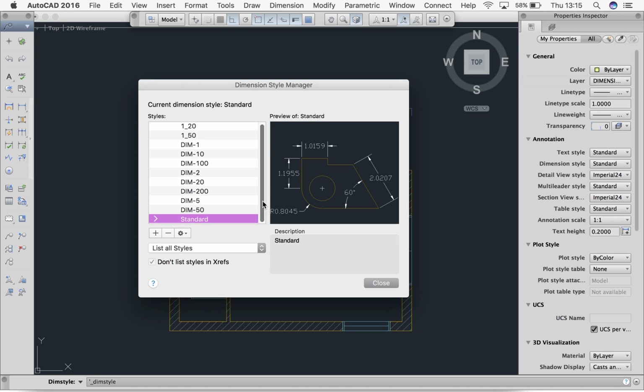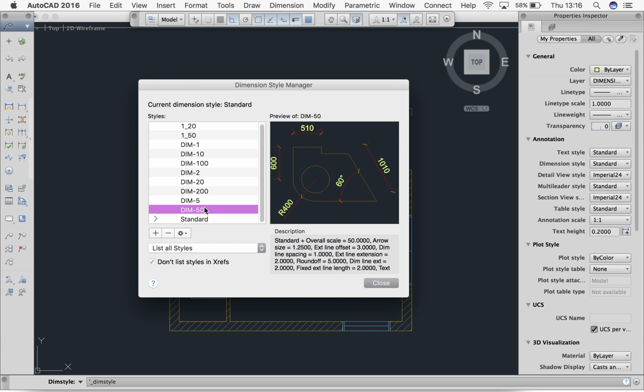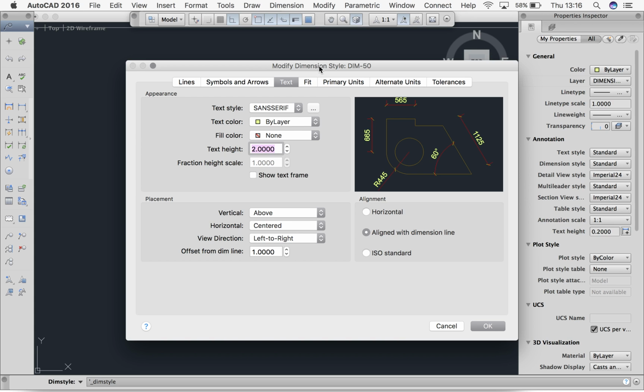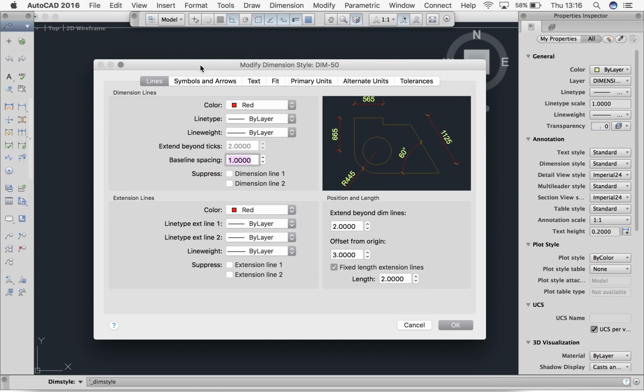Now, first of all, we need to select 1 to 50, because that is what we're going to be using. I'm going to select Dim 50 here actually. And this is the one that we want to be using. So first of all, let's come down to our cog here and we want to say Modify. And we will be brought to this screen. You want to make sure that you're in the Lines tab first of all. So this drawing's in 1 to 50, so we need to make sure that what we're modifying is in 1 to 50.